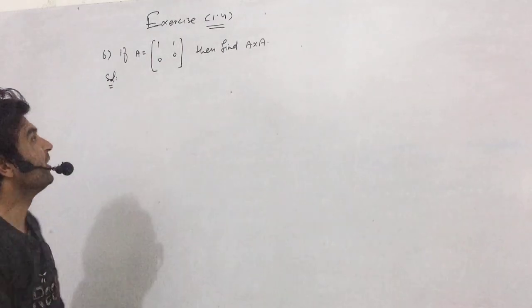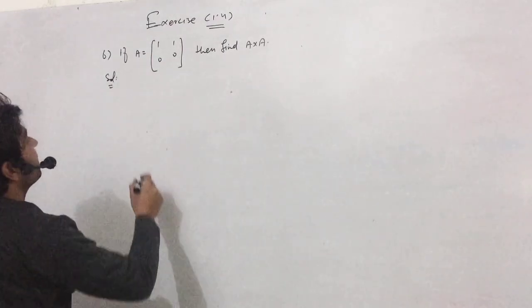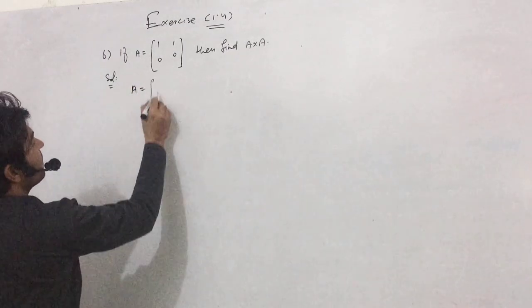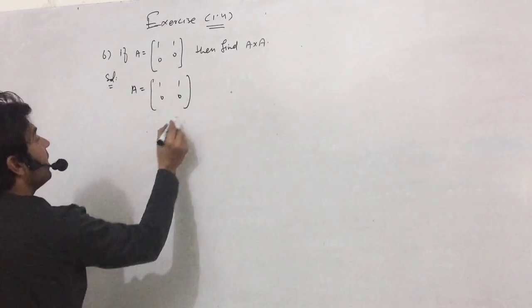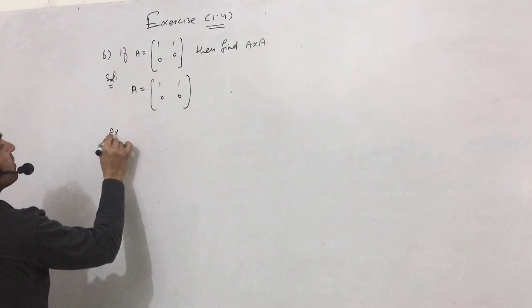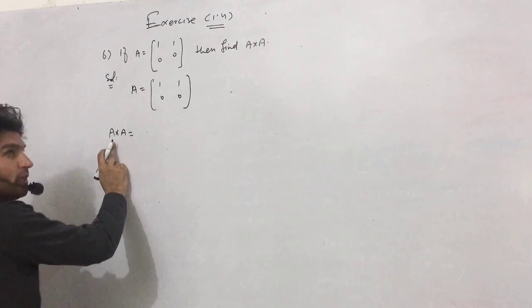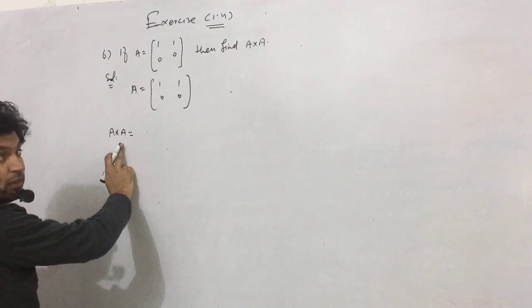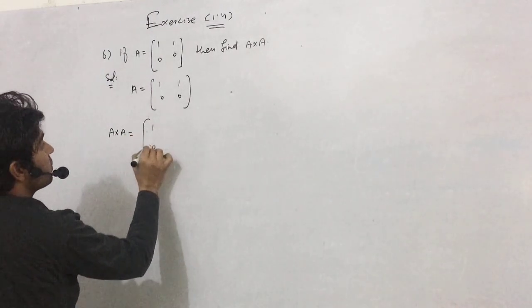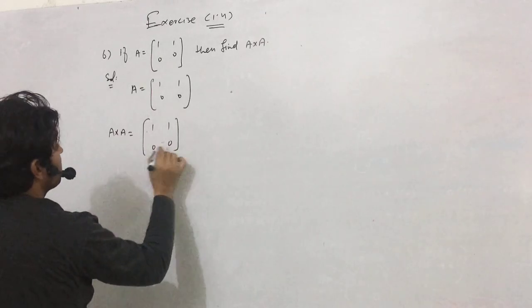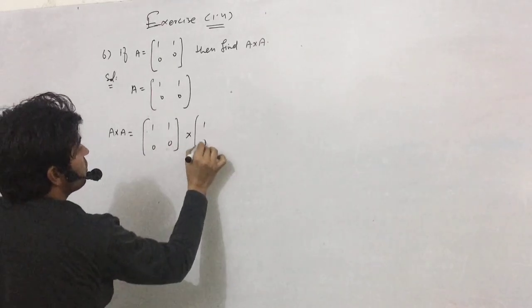Okay, so we will write this matrix for solution again. So A is equal to [1 0; 1 0]. Okay, then for multiplication, as you know, this matrix will be multiplied by itself. [1 0; 1 0], and multiplied by [1 0; 1 0].